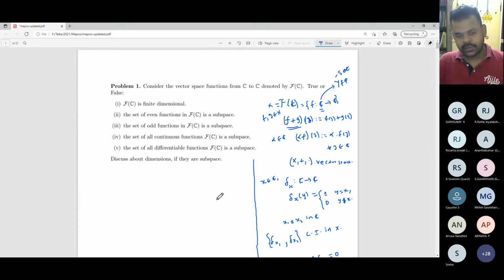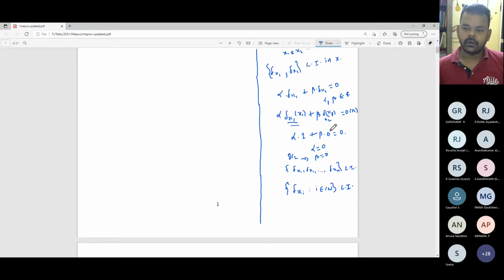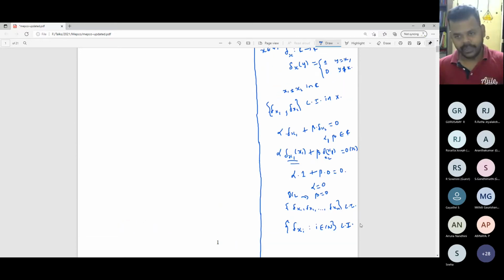Suppose this space is a finite dimensional space, then it has to have a finite number as a dimension. If you take that to be n, then you take delta x1... Okay, I already used n. Let us take that to be k. If the dimension of the space X is equal to k, then I will choose k plus 1 distinct elements from the complex plane.